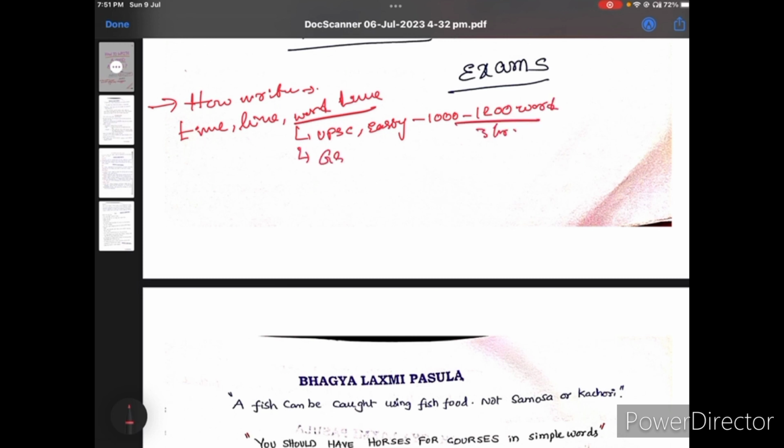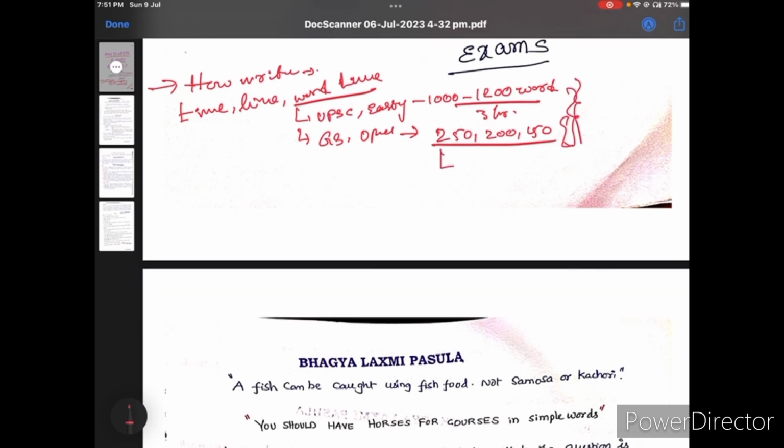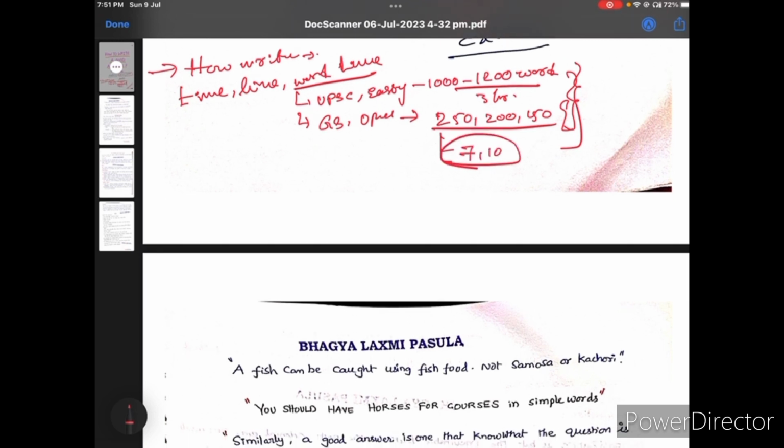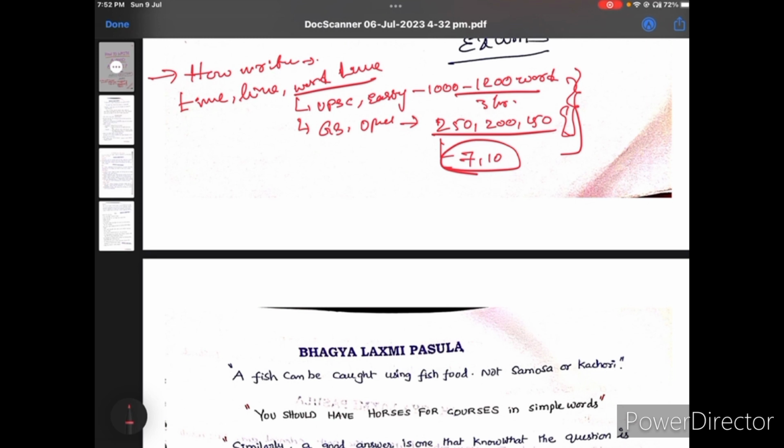And if you come to the GS and optional, there are questions of 250, 200 and 150 words. So there are differences. Here also you have a time, like you should write one question in 7 to 10 minutes. When you are writing this answer in a particular time, if you are practicing daily or weekly answer writing, you will get to understand the word limit and time limit, and how to write the answer. These things are only possible when you are practicing daily answer writing.